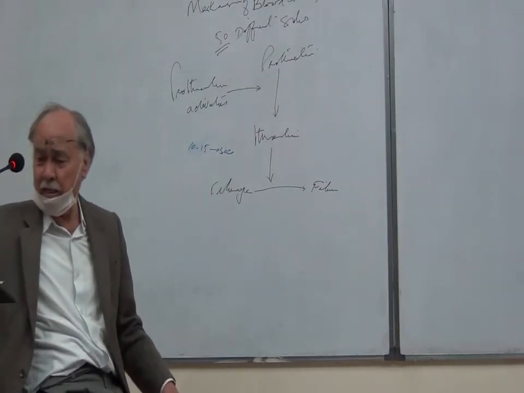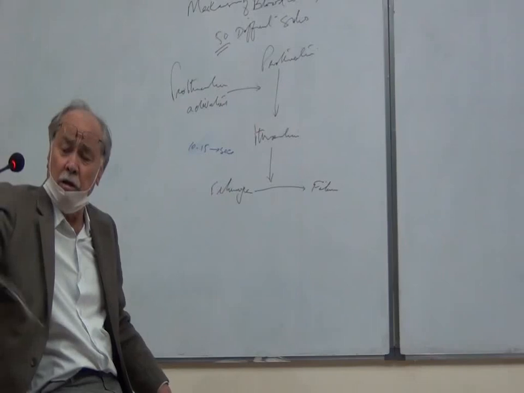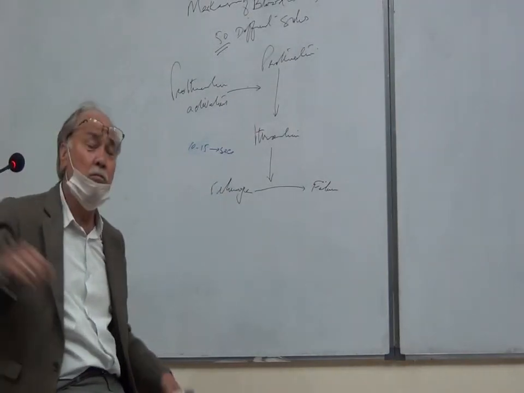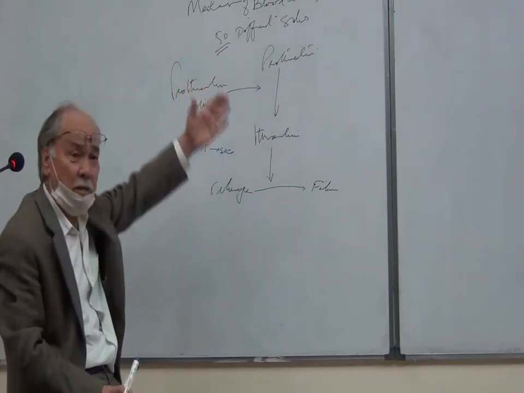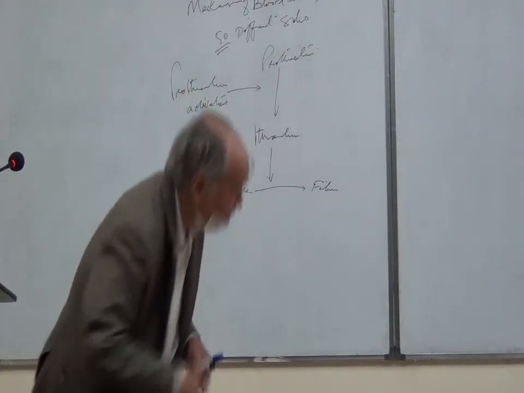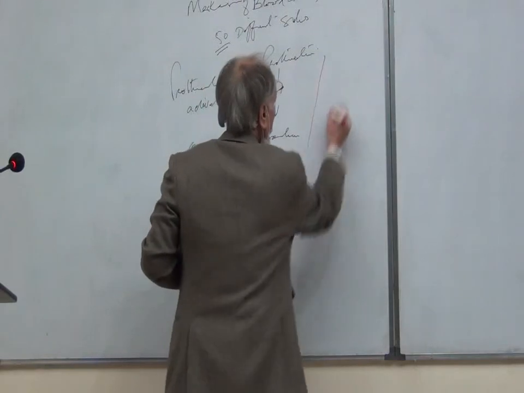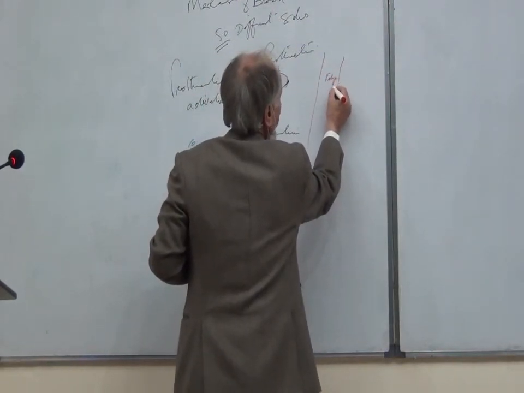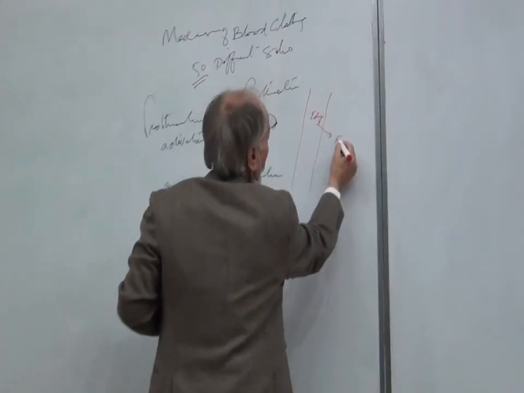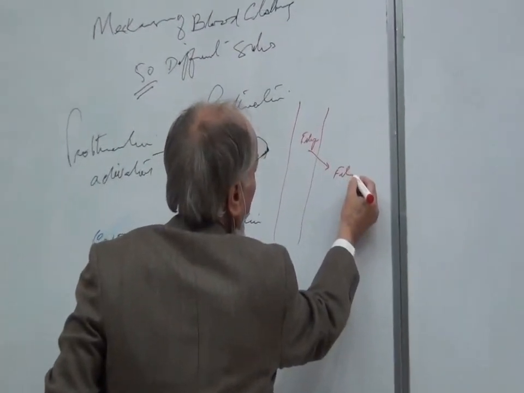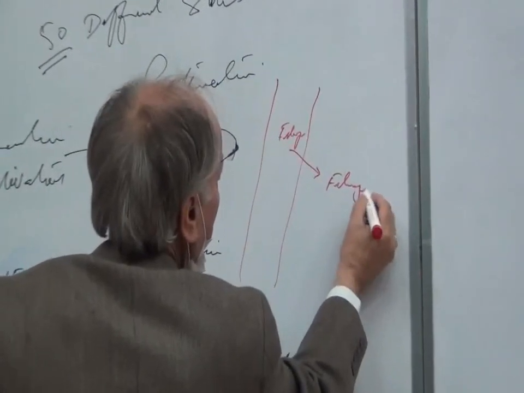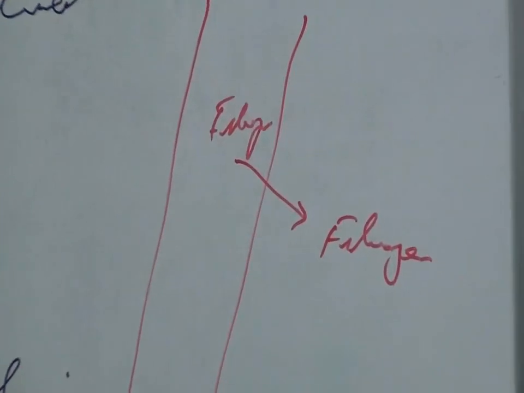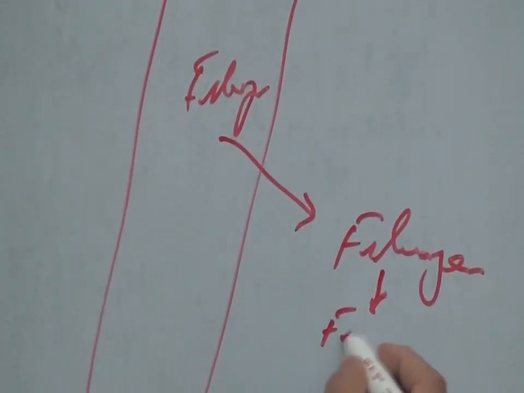Now normally in the blood the fibrinogen does not convert to fibrin, but once the fibrinogen comes out of the blood vessel, it has the capability to convert into fibrin.